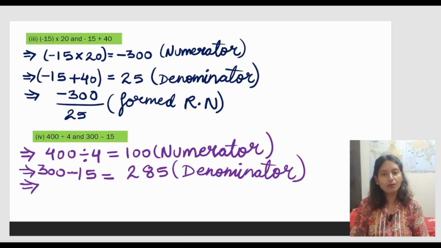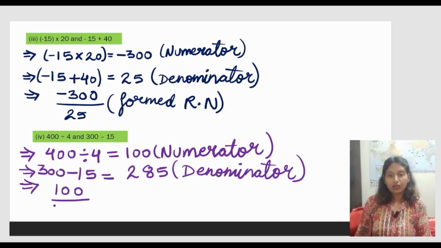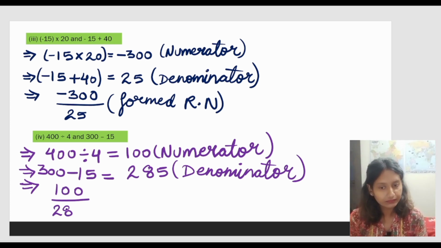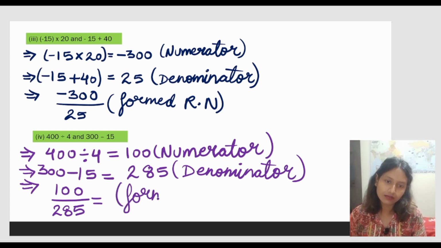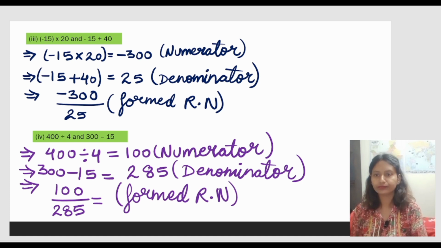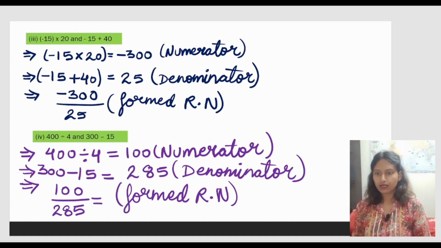Can we not form a rational number? Yes, we can form a rational number, and the rational number which is going to be formed is 285. So that is going to be your formed rational number according to this question. Done. All these questions are done. Now moving to the next.